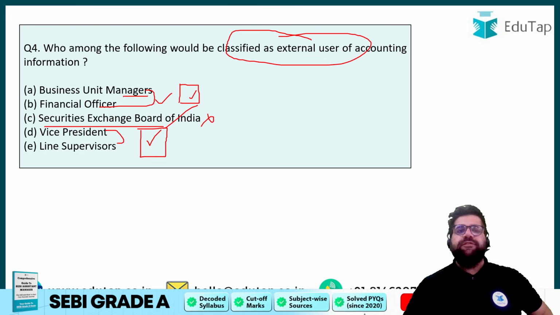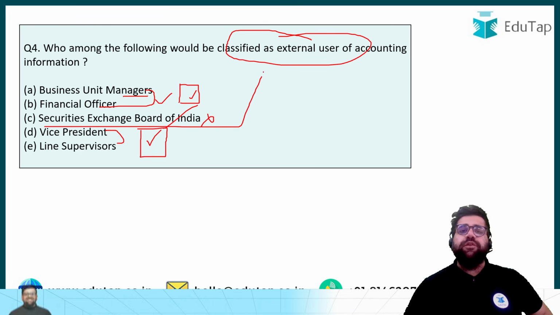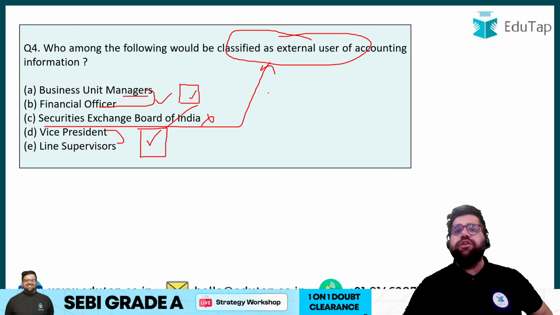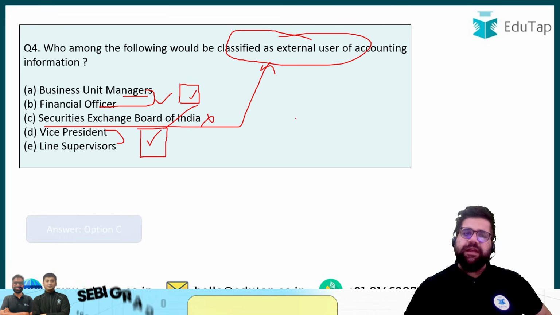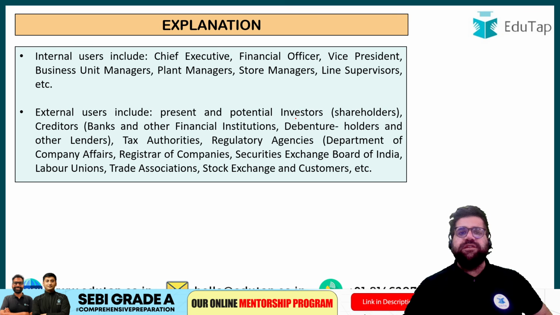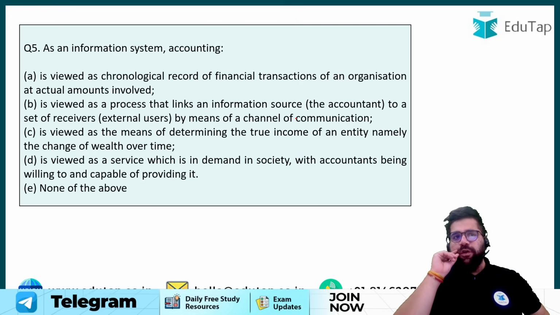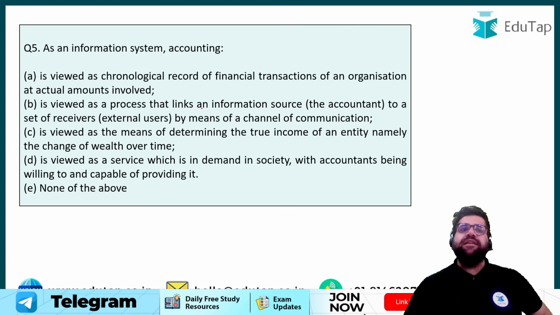And SEBI, which is not directly working in the company, will be known as external. In external, you can also count your Government of India, Ministry of Corporate Affairs. All these are external users of the accounting information, right? So the right answer will be option number C, which we have discussed so far. Now let's move forward to question number 5. Question number 5 says what?